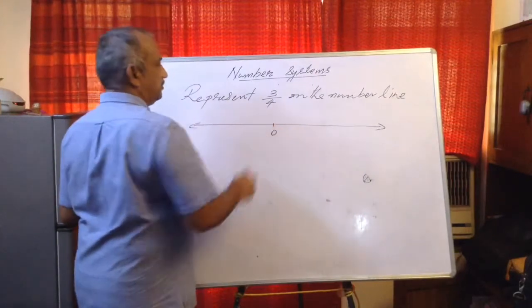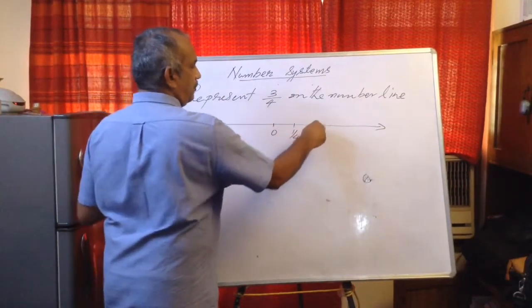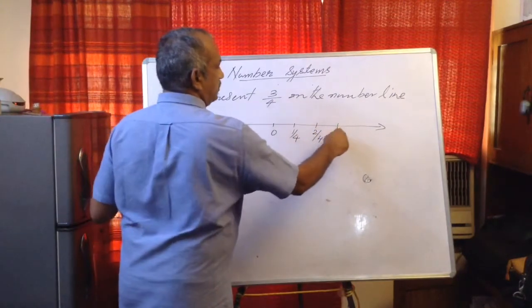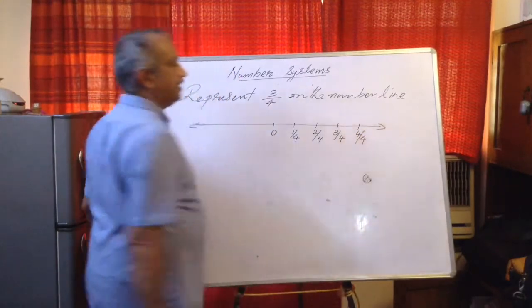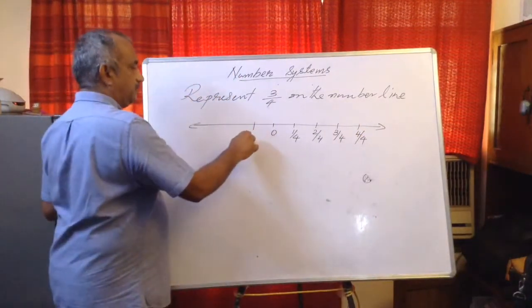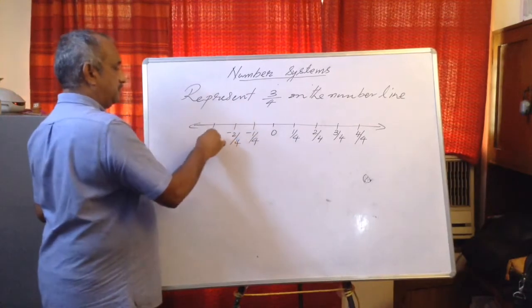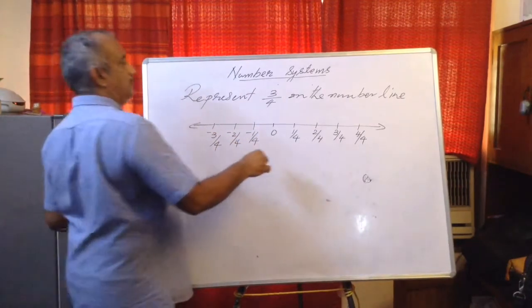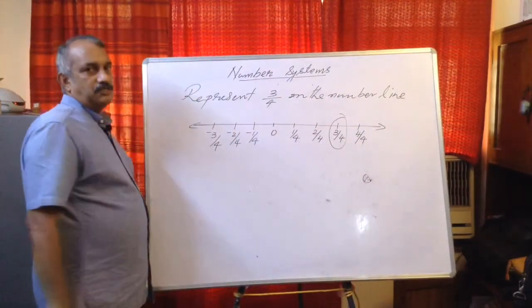You will mark 0. You can take some distance and write 1 upon 4, then 2 upon 4, then 3 upon 4. Then if you want, you can write 4 upon 4, or on the left side, minus 1 upon 4, minus 2 upon 4, minus 3 upon 4, etc. It will go on, and whichever you are asked, you will circle. So this is a representation of 3 upon 4.